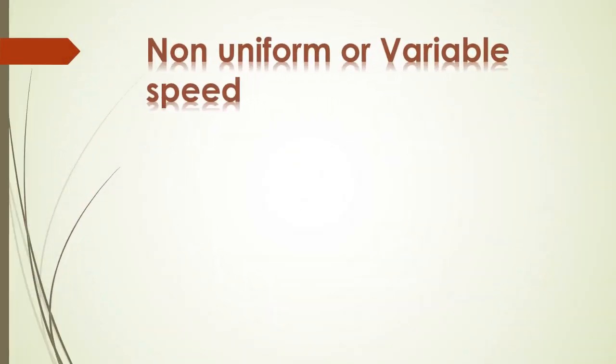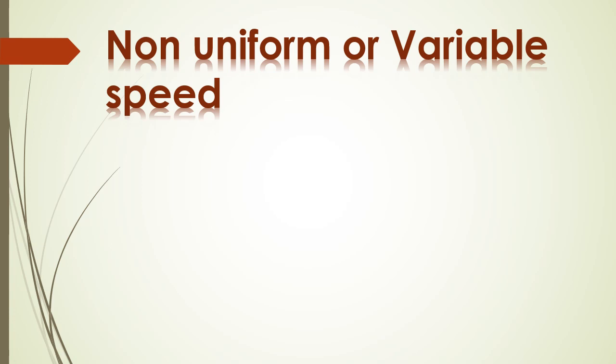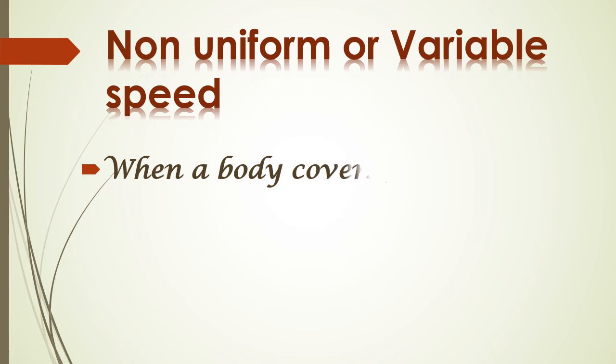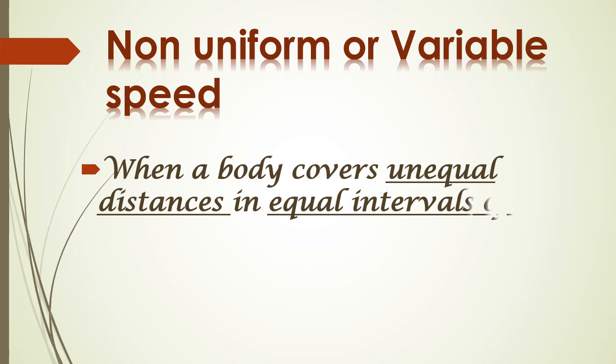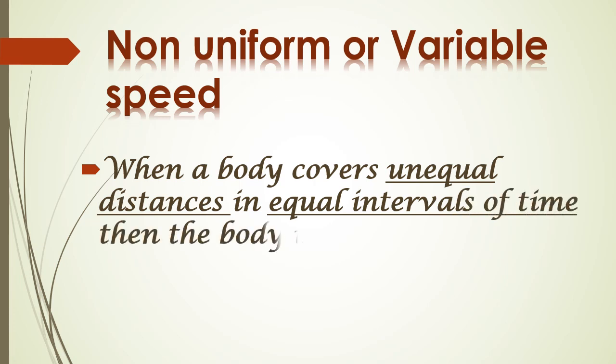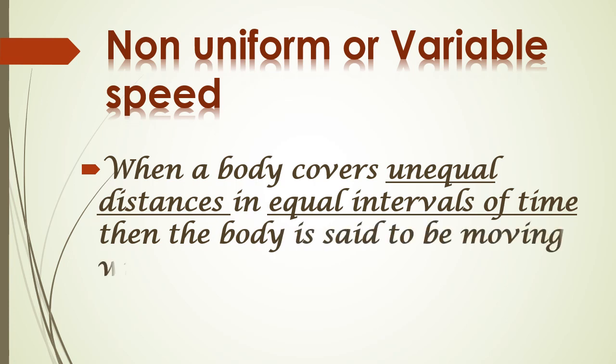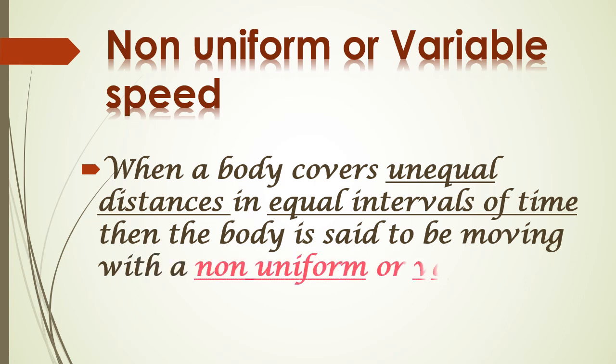Next is non-uniform speed, also known as variable speed. The word variable means to vary, and vary means to change. So the name itself suggests that variable speed is a speed which varies with time. So we will define it as: when a body covers unequal distances in equal intervals of time, then the body is said to be moving with non-uniform or variable speed.